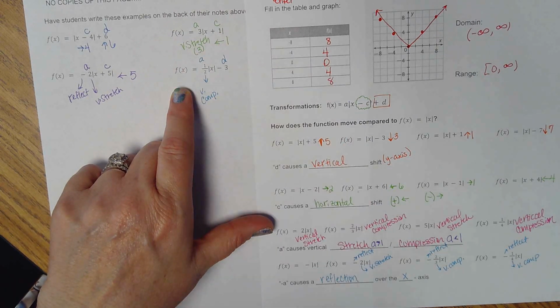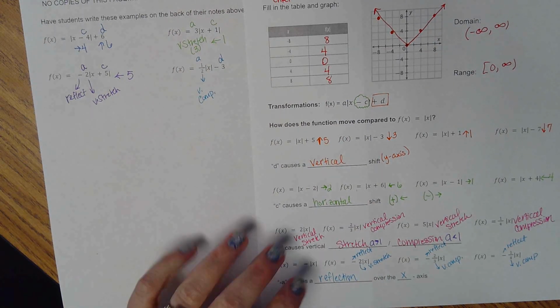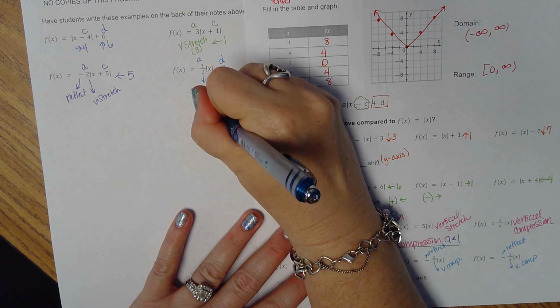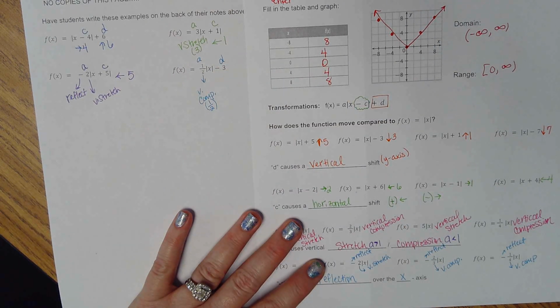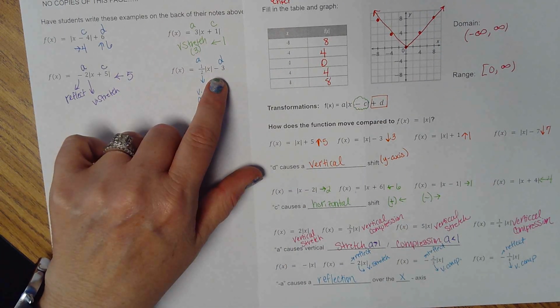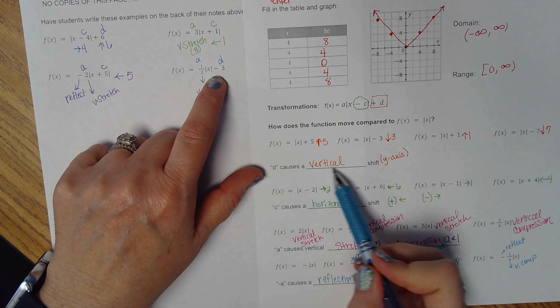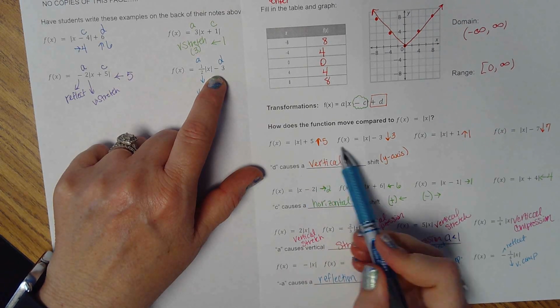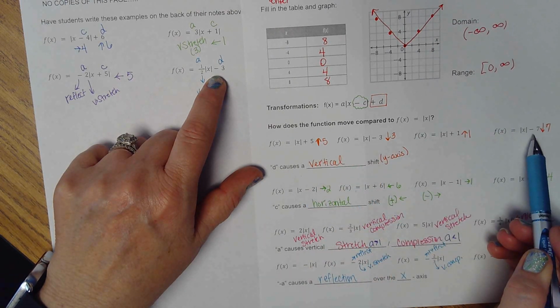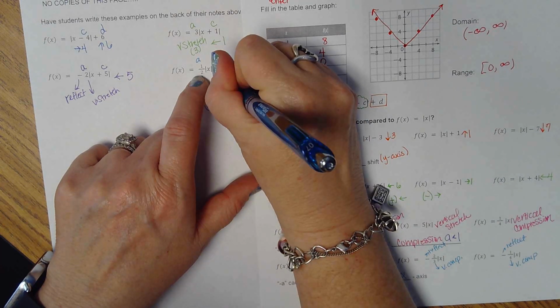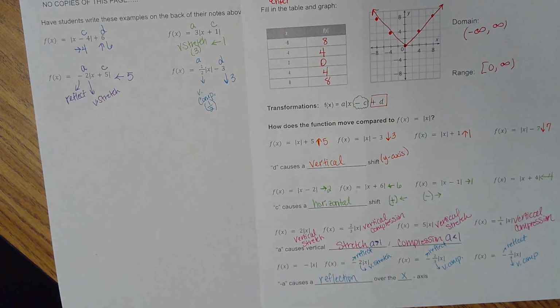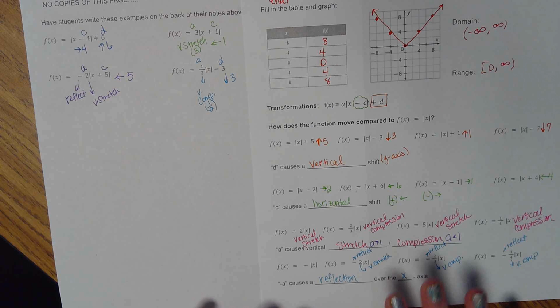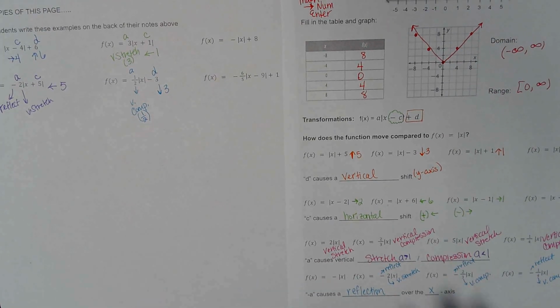You may shorten both of those. V compression, which you have to put by 1/2, telling me how much you're compressing by. Okay. D is this section here, and I've got a minus, and if you look, minuses moved down. So we're going to say down 3. Okay. These transformations are going to help you a lot as soon as we start graphing.